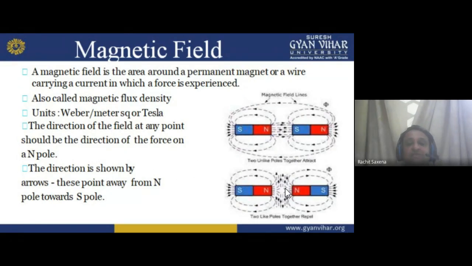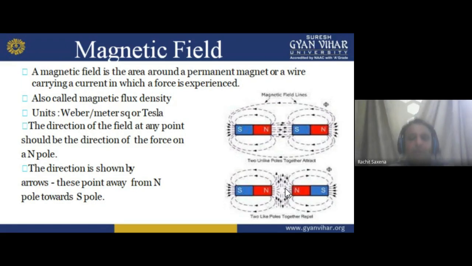It is also called magnetic flux density. We can also say in how much area the flux is spread. So phi by A is the magnetic flux density.